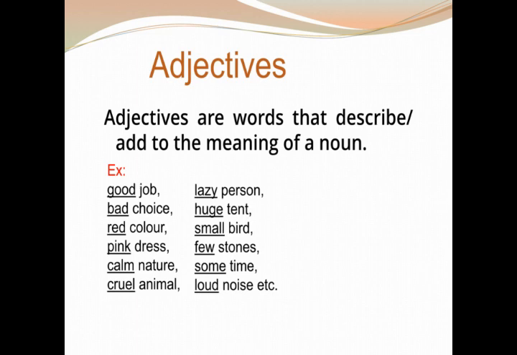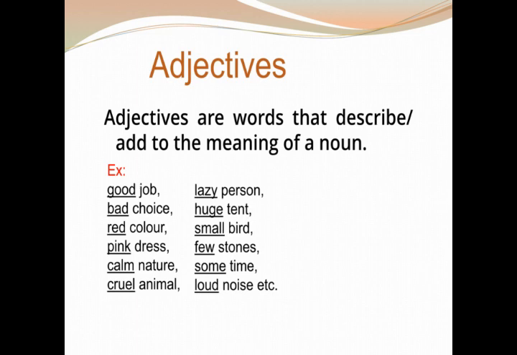So, in the same manner, red color, pink dress, calm nature, cruel animal, lazy person, huge tent, small bird, few stones, some time, loud noise. In all these phrases, we see that the underlined words add more meaning to the nouns that follow them, the nouns that appear after them.